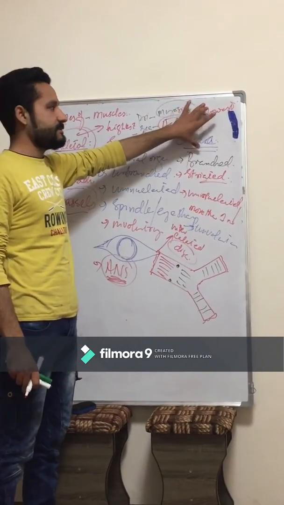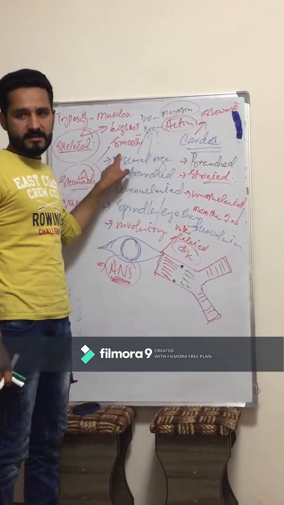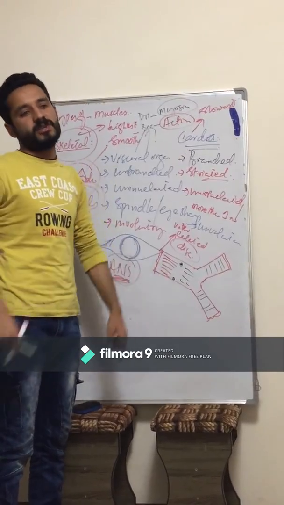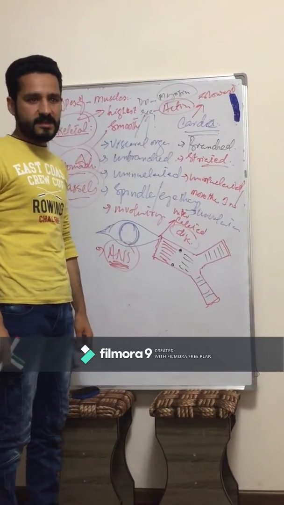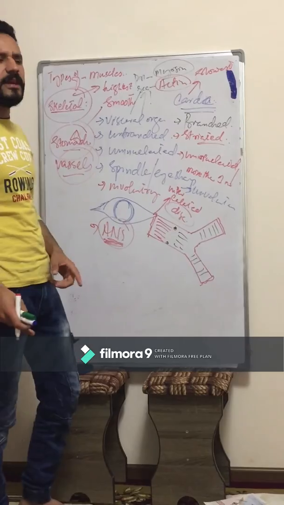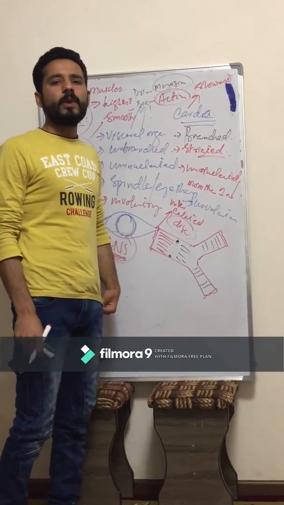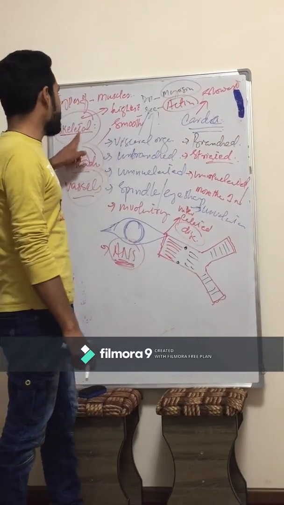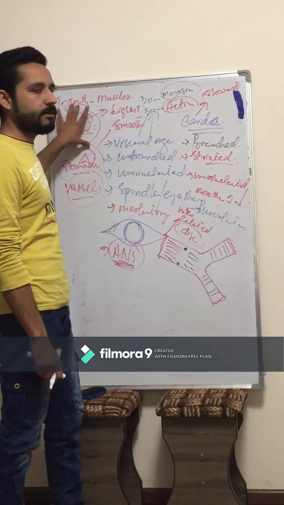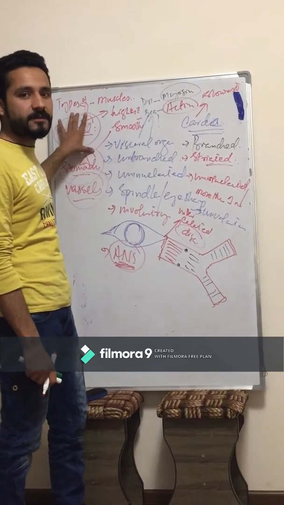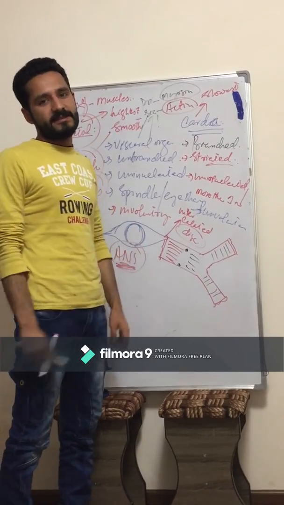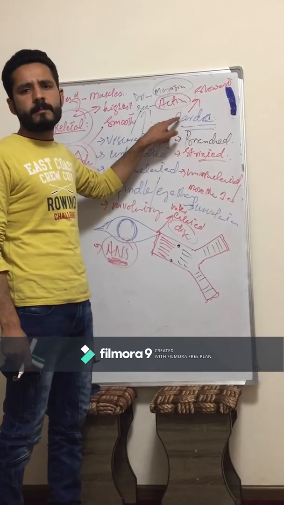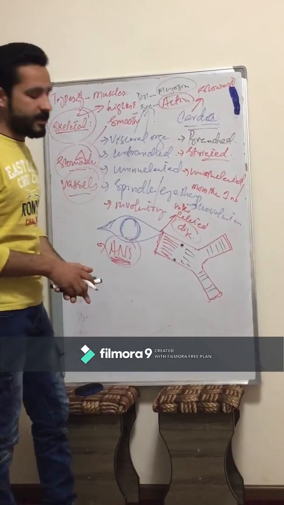Cardiac muscle is untired, because of the slow contraction and relaxation. So those muscles which contract slowly and relax slowly will feel fatigue very little. Skeletal muscles will feel fatigue much more because of the fast, quick contraction and relaxation. While cardiac muscles have slow contraction and relaxation, so they will feel fatigue very little as compared to the skeletal muscles.